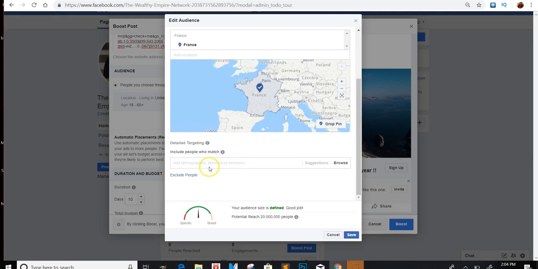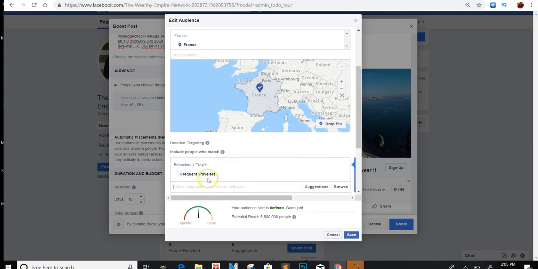Now right here is important. This is going to be your keywords. So you want to put things like, for instance, on this one, travel, right? Or frequent travelers, because sometimes they'll give you, you know, different things. I usually do travel again. And then you can, you know, just go through the list and see the size of people. So international, frequent international travelers.